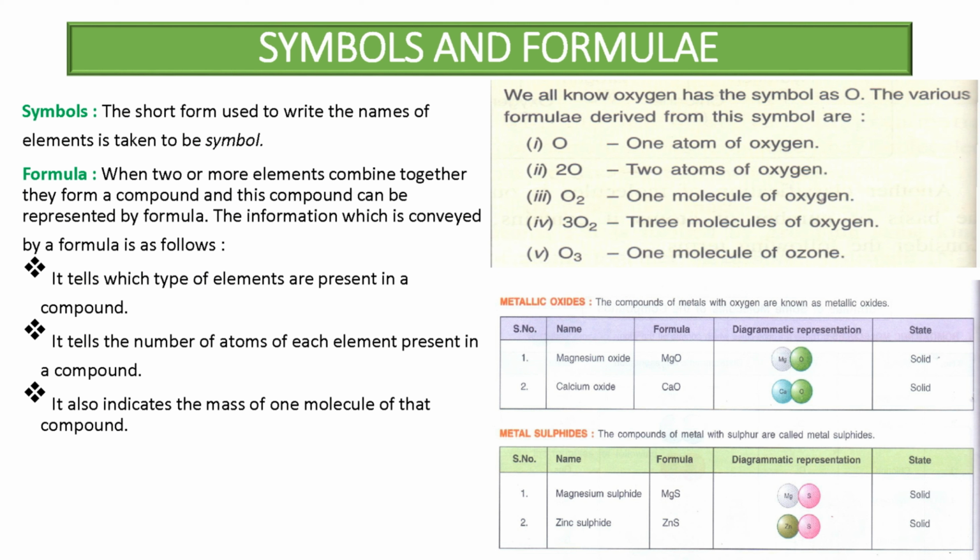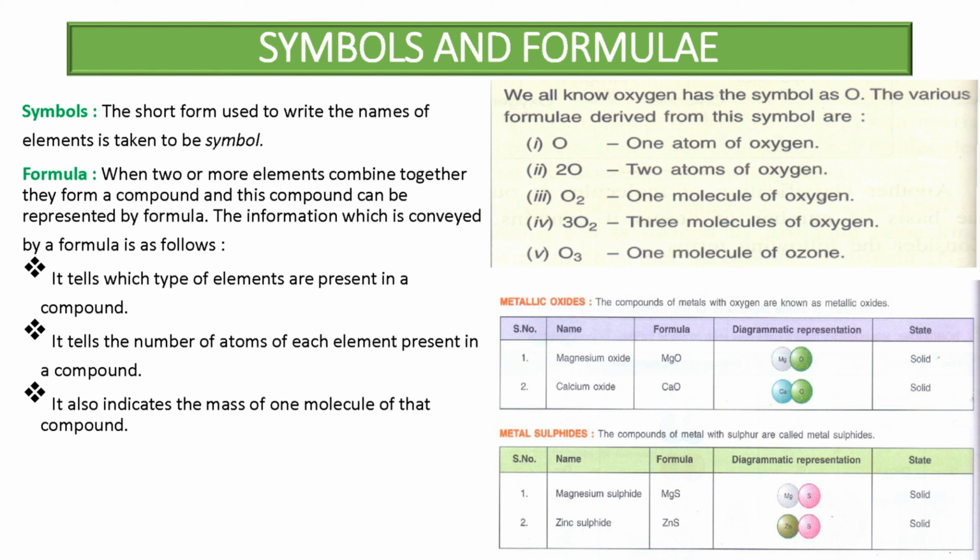Here you can see oxygen. What is O? One atom of oxygen. And if we write 2O, what does it mean? It means two atoms of oxygen. O2 is one molecule of oxygen. That means in one molecule of oxygen there are two atoms of oxygen, because oxygen is a diatomic molecule. 3O2 means three molecules of oxygen, and O3 is one molecule of ozone. The formula of ozone is O3.